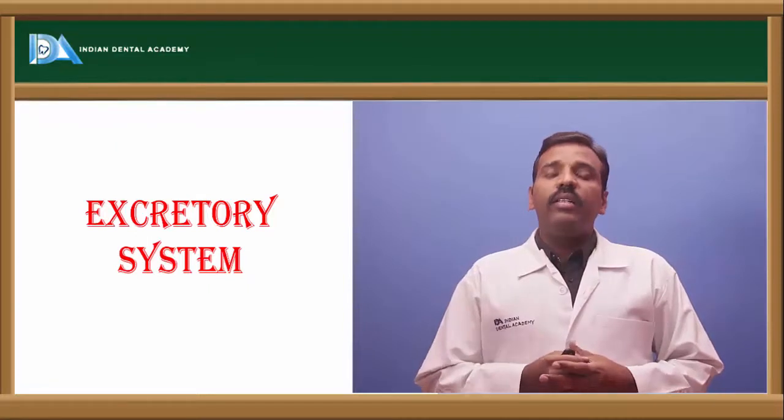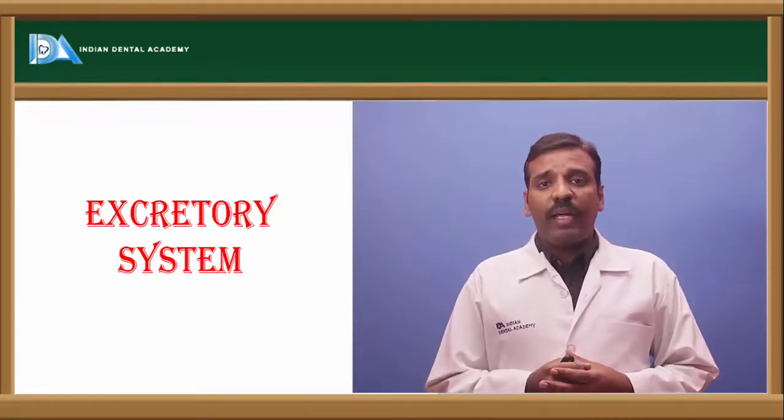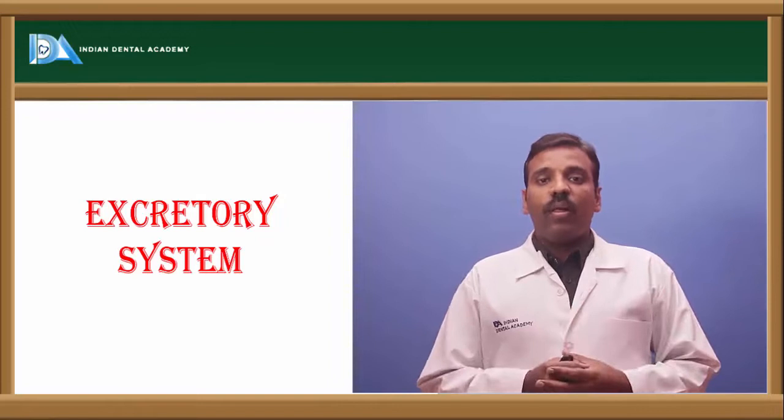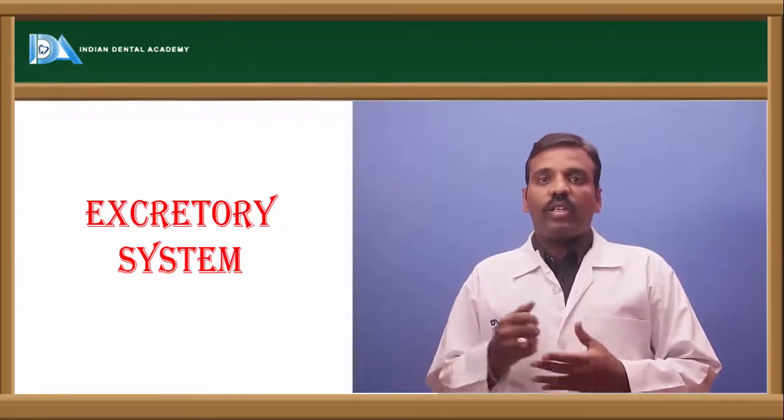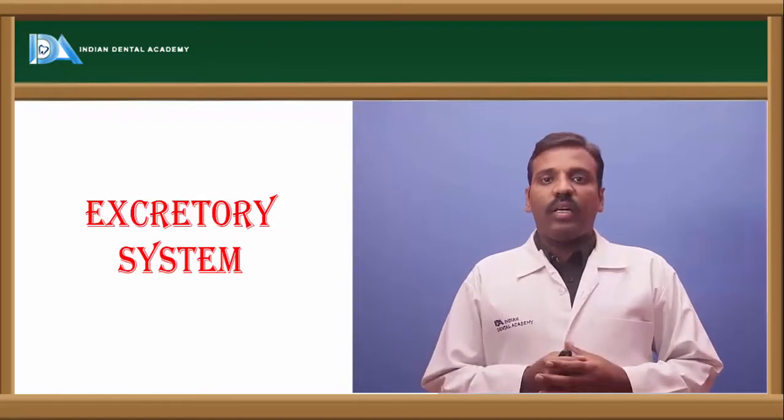This excretion system is mainly of two types. One is by the kidney and another one is by the skin. Later on we'll discuss the skin, and first come to the kidneys.